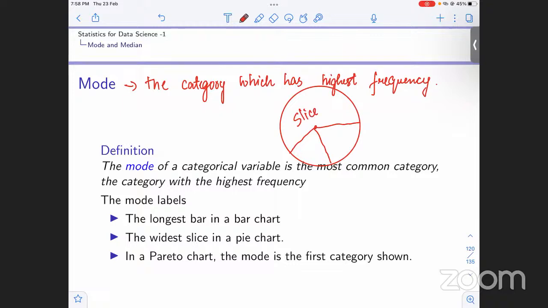In a bar chart, it is the longest bar, because the height of the bar represents the count. The category with the highest count is occurring the most number of times, so that is going to be the mode. In a Pareto chart, it would be the first category that is shown, because it is the most occurring category.